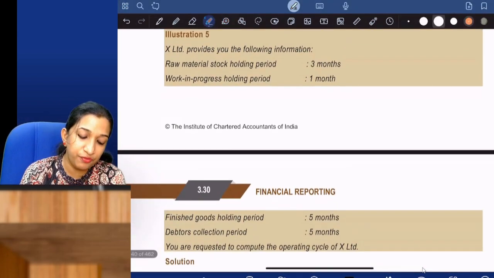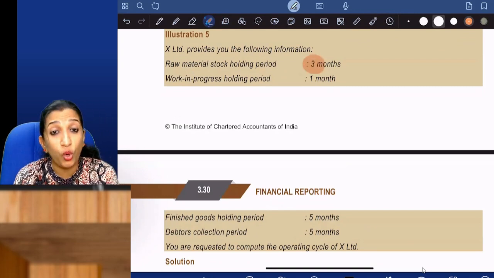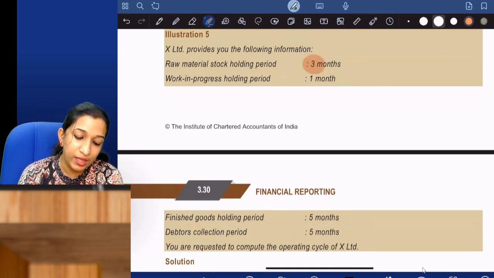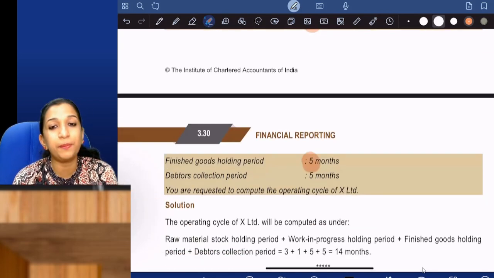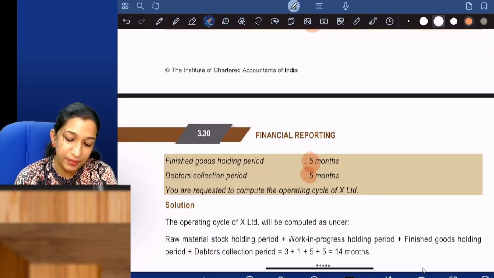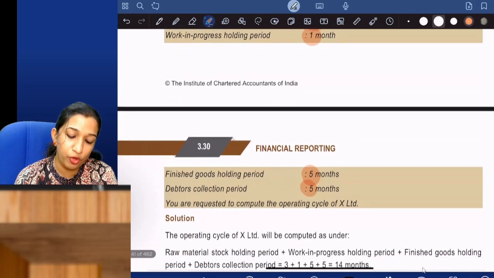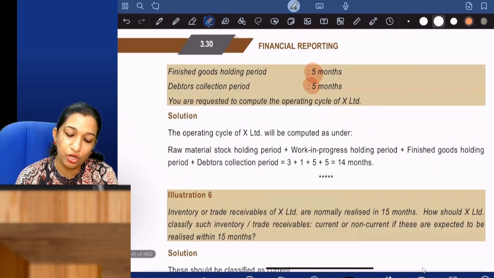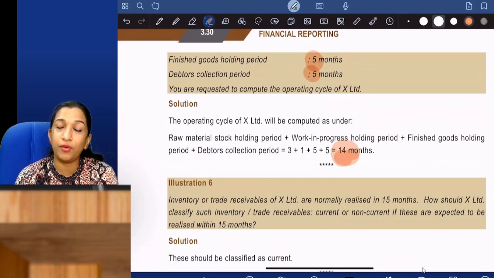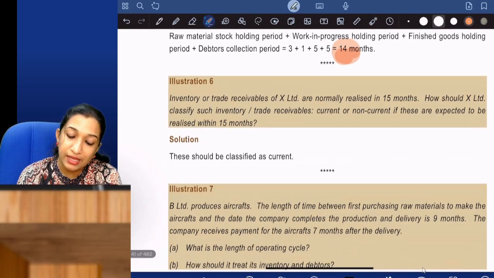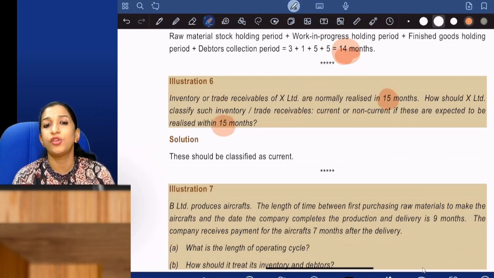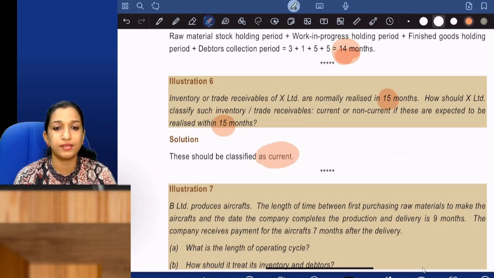X Limited provides the following: raw material holding period 3 months, work in progress holding period 1 month, finished goods holding period 5 months, debtors collection period 5 months. 3 plus 1, 4 plus 10, 14 months is your normal operating cycle. Inventory or trade receivables are normally realized in 15 months. So if it is expected to be 15 months because that is the normal operating cycle, then it is current.